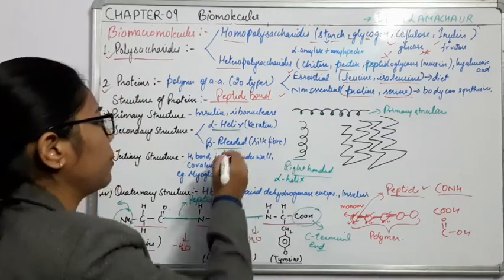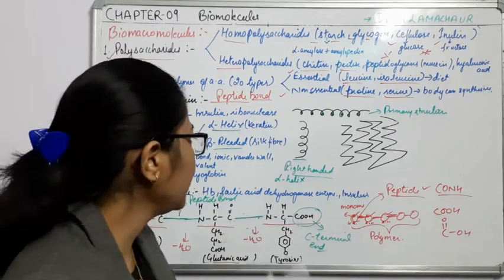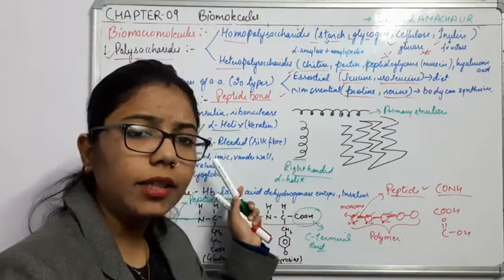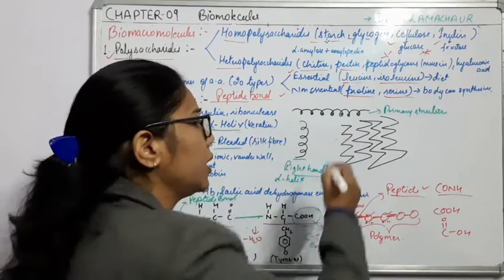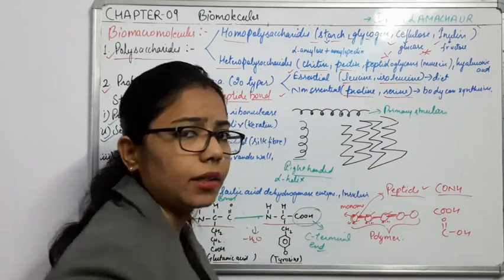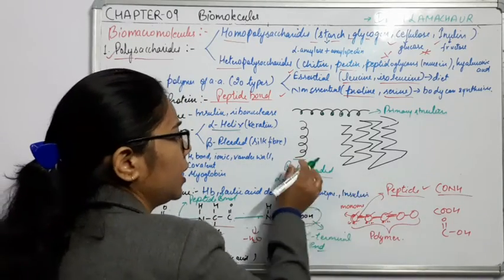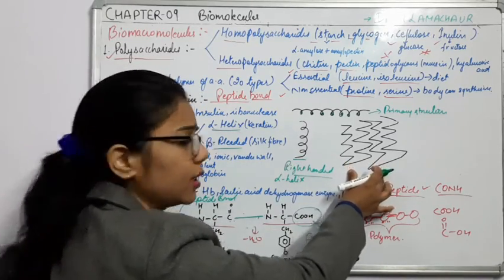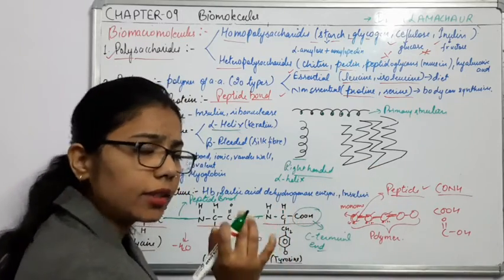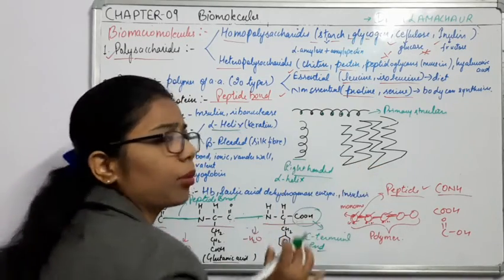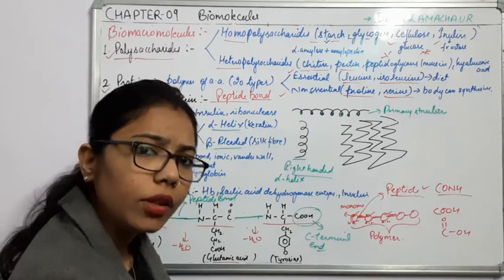Now come to the beta pleated structure. Beta pleated is again a secondary structure, but here the protein forms pleats, or just like folding. See here, in the form of sheets you can see this, and here you can see a coiling-like structure. Here the proteins are in the form of sheets.